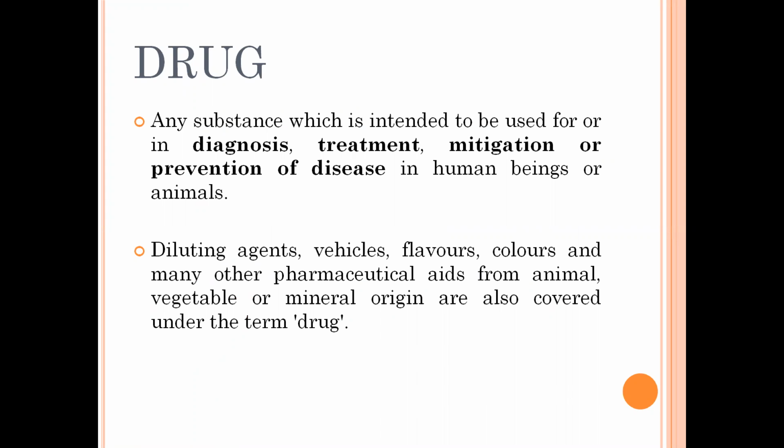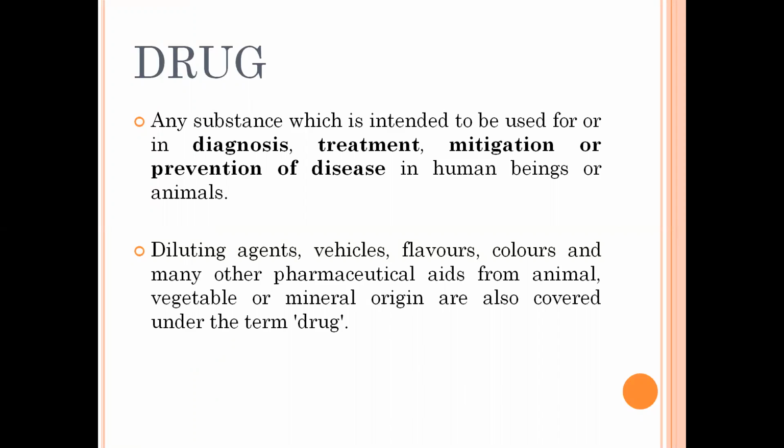So here's the definition of the drug. A drug is any substance which is intended to be used in diagnosis, treatment, mitigation, or prevention of diseases in human beings or animals. Please note down: in human beings or animals.